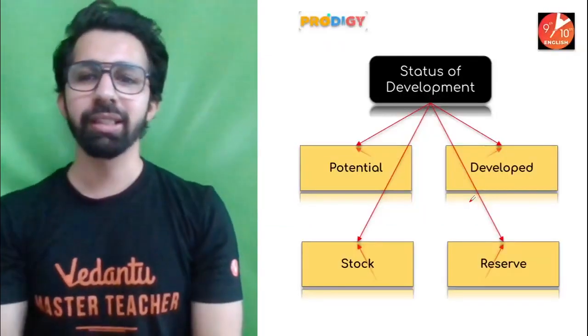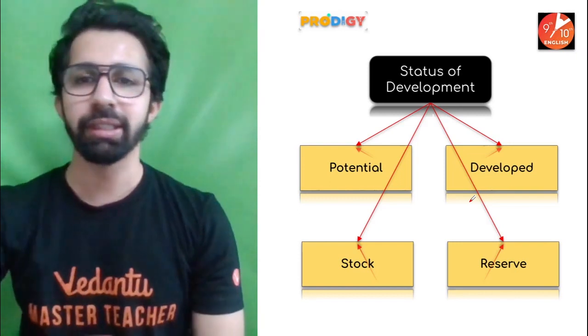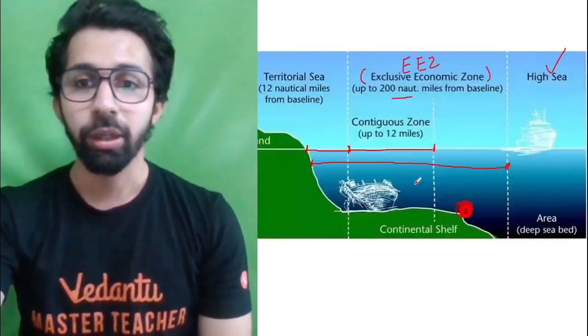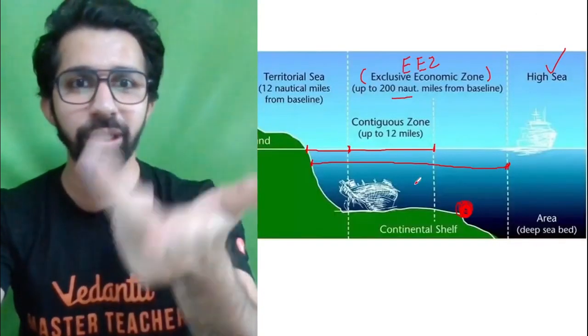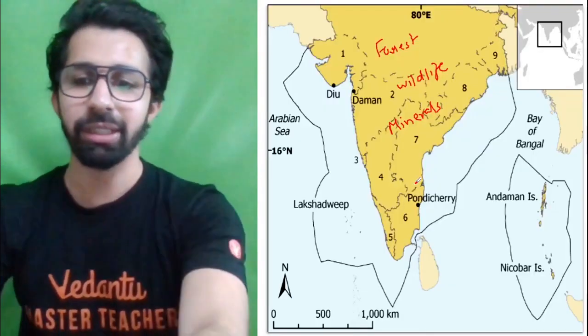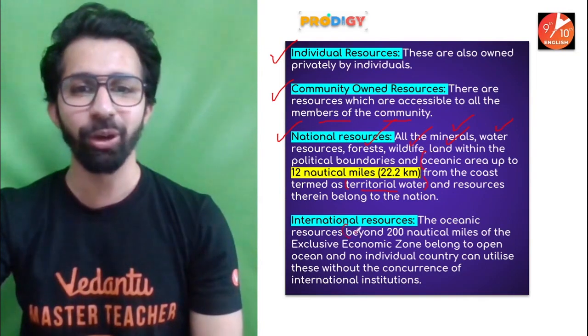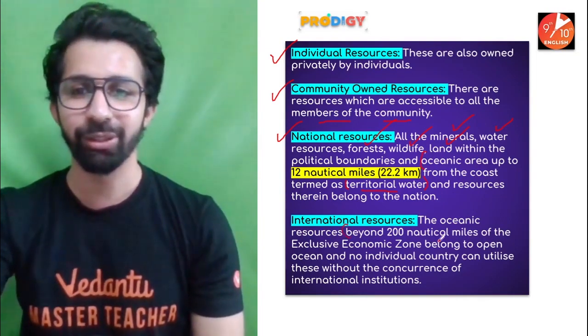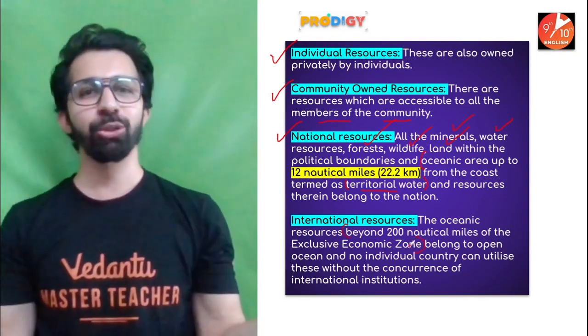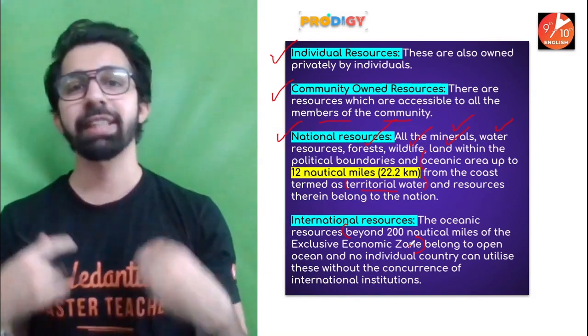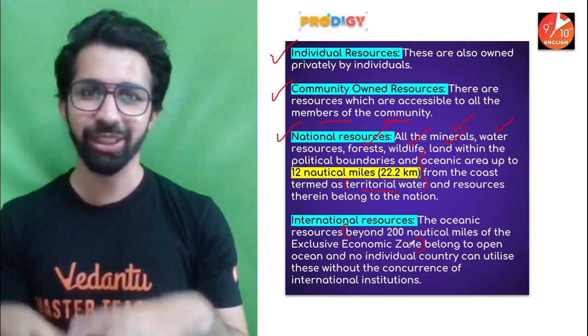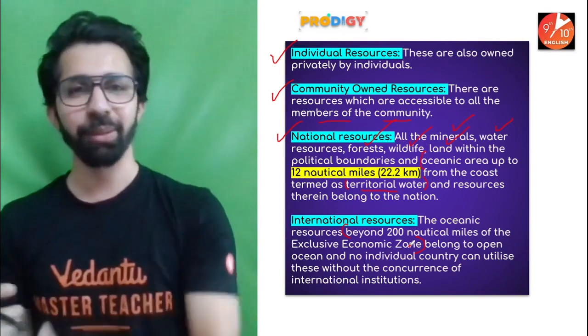Now, guys, before the next part, we completed this. Anything beyond 200 nautical miles comes under international resources. The oceanic resources beyond 200 nautical miles of the exclusive economic zone belong to the open sea, and no country has the exclusive right to exploit the resources in that particular area.